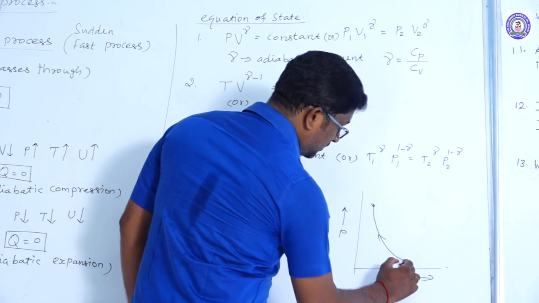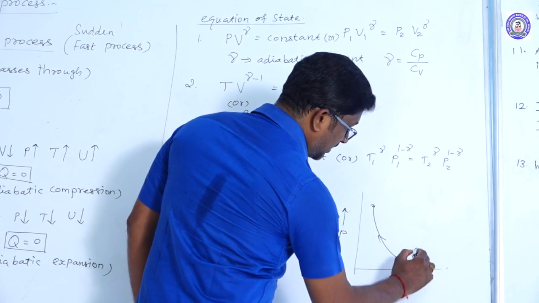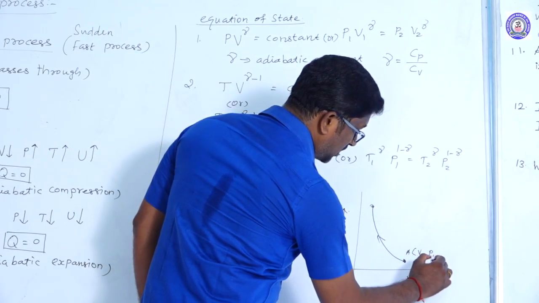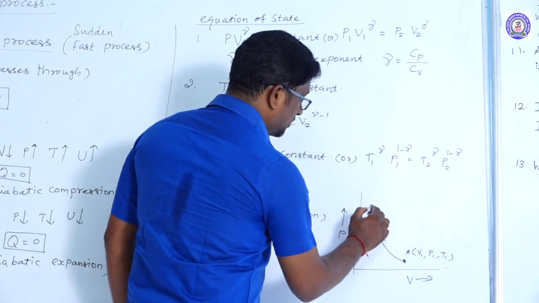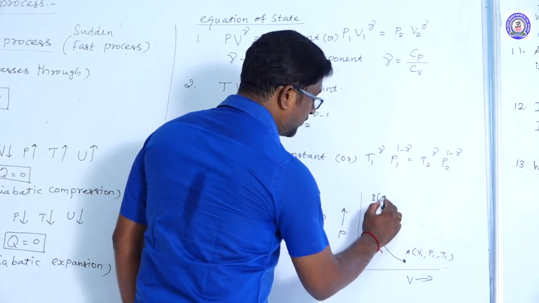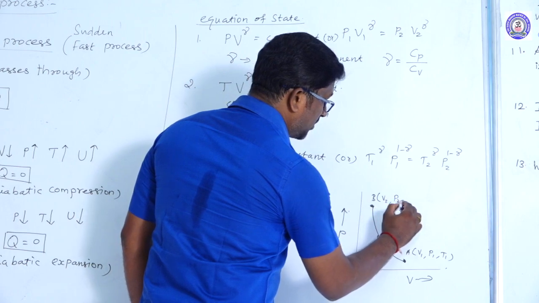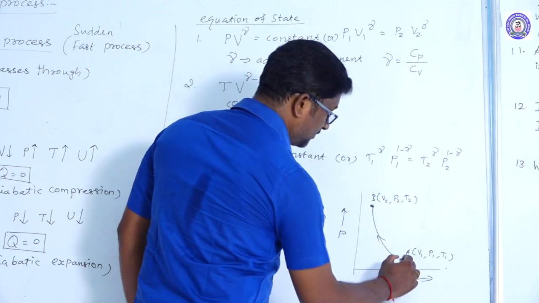So this is initial state A of V1, P1, T1, and this is final state B of V2, P2, T2.